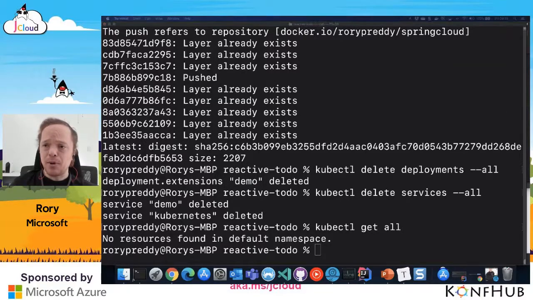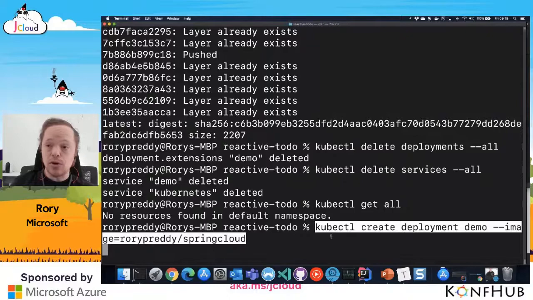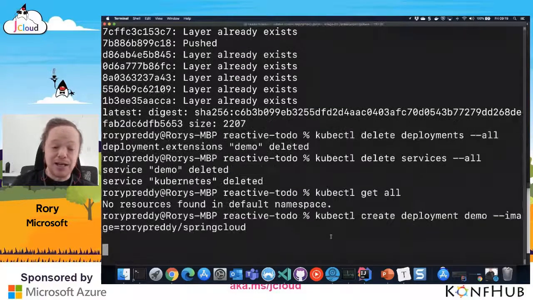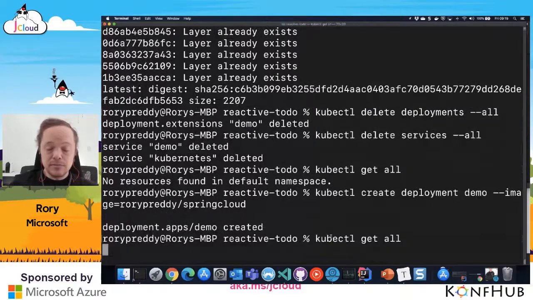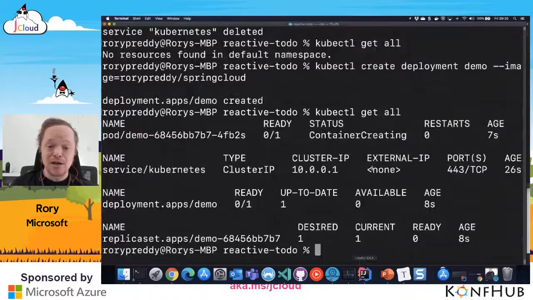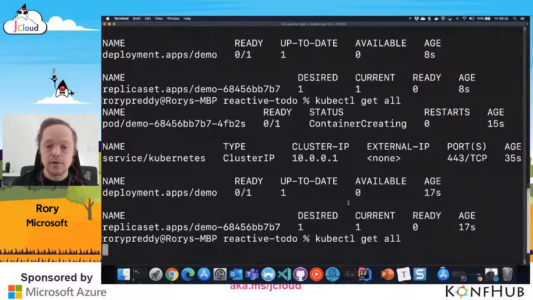So then I'm going to create my deployment in my Kubernetes cluster from that image in Docker Hub. And I'm going to go kubectl create deployment demo. We're going to call it demo. And then I'm going to use the image that we just created, Rory Pretty Spring Cloud. Done. So this will actually do that. It will take a few seconds actually. And then I can go kubectl get all. And it should actually show me that my deployment is created. Great, it's saying container created there, and we can wait for that to get created. Hopefully it does create. Container created, creating.